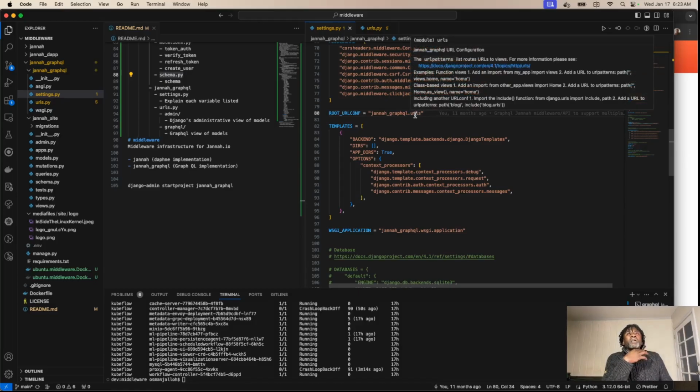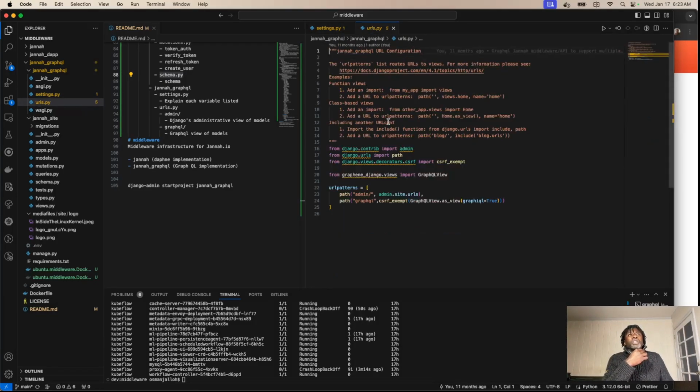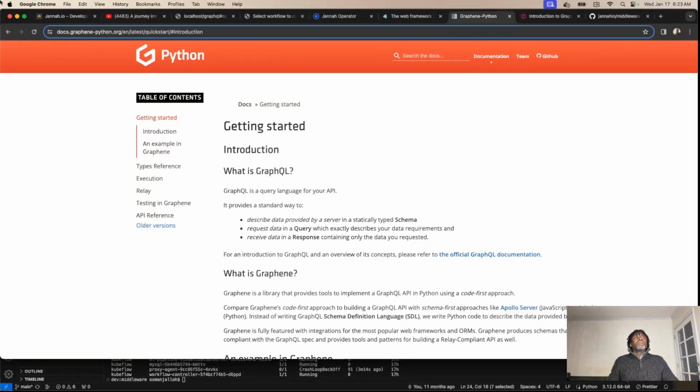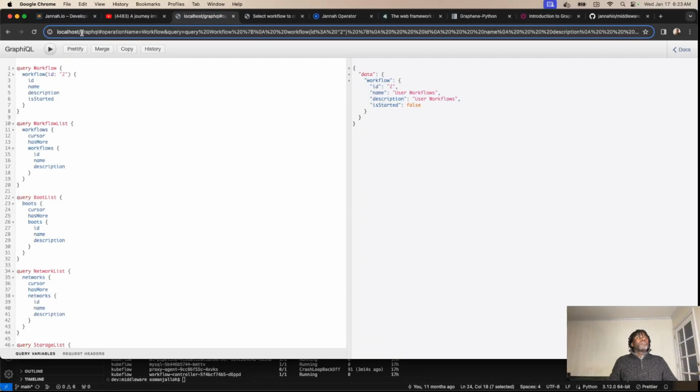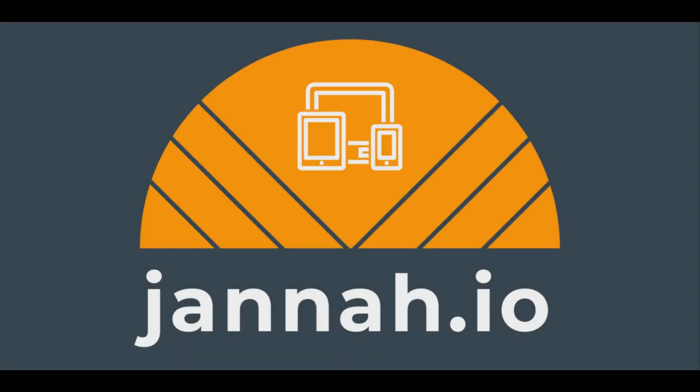These are the URLs I provide. So if you talk to Jannah, Jannah will only talk to you if you call it through the admin or the GraphQL. If you look over here, this is the GraphQL subdomain.